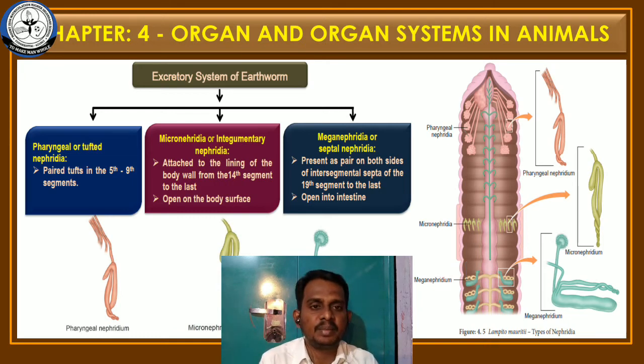But in the case of meganephridia or septal nephridia, they also excrete the nitrogenous waste through the intestine. That means it opens into the intestine. Through the intestine, the nitrogenous waste gets eliminated. Okay. So first I am going to explain the structure of pharyngeal nephridia, micronephridia and meganephridia.